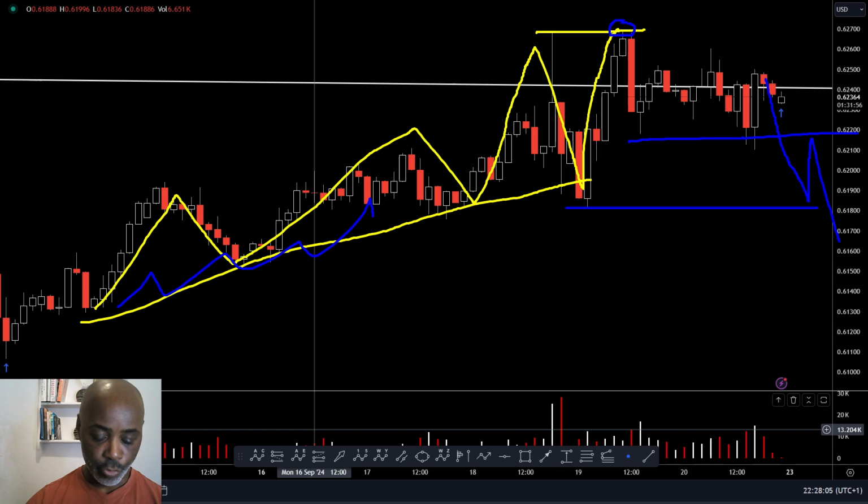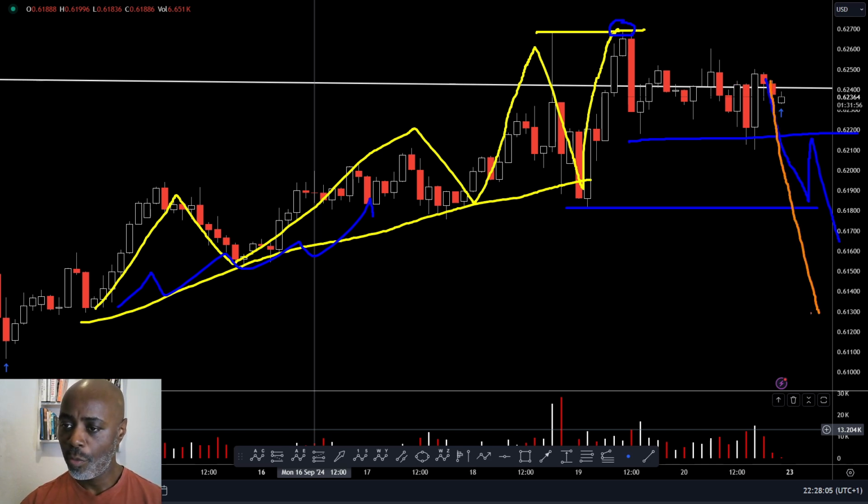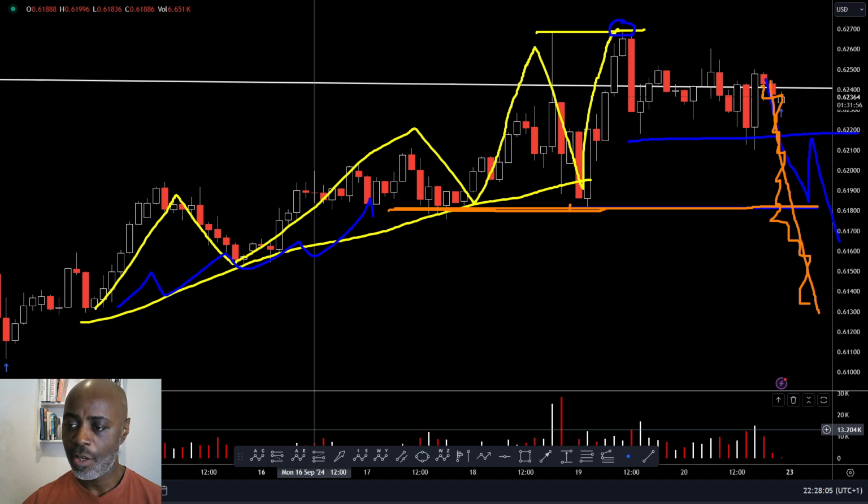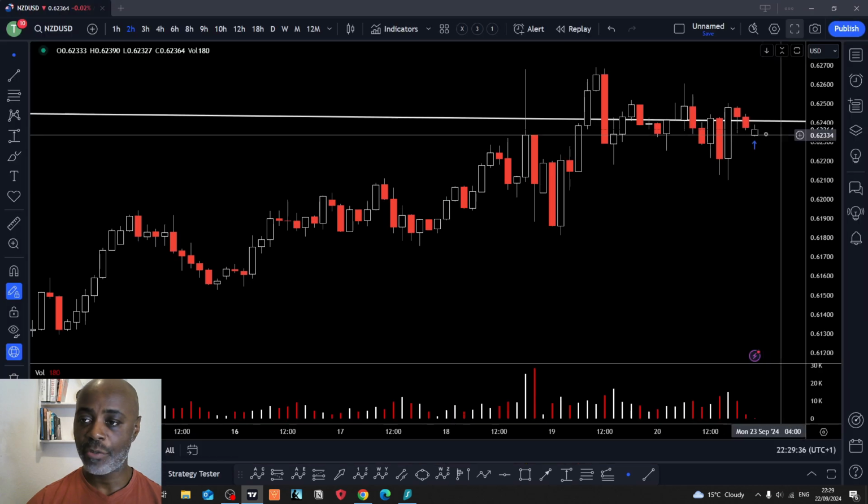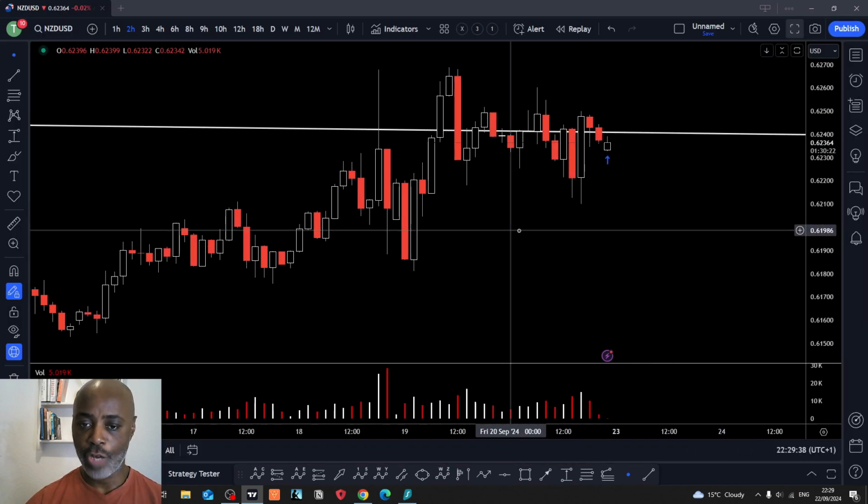This is what I'm looking for, traders. I'm looking for price from where we are to go below this level here, break these lows. Can you see these lows in here? Can you see them, traders? They're important lows, these. I'm looking for price to come down, break these lows, push back up into some level of resistance, maybe that level there, maybe something higher, maybe up in here, and then to sell off to the downside. That's what I'm looking for, traders.